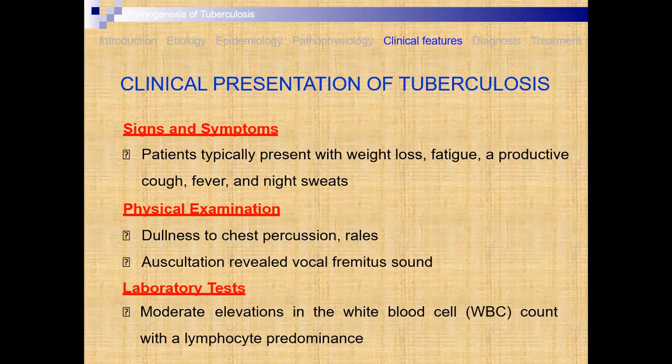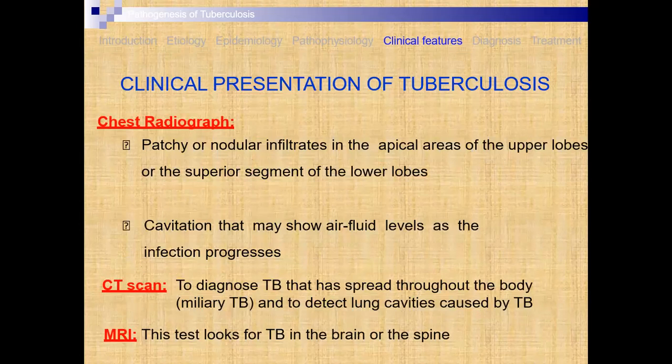Then the laboratory tests: a moderate elevation in the white blood cells, meaning the WBC count increases, with lymphocyte predominance found. In most cases the WBC count is more than normal, along with lymphocytes, which are also present in predominance. That is the laboratory test. Then chest radiography. X-ray should be performed.